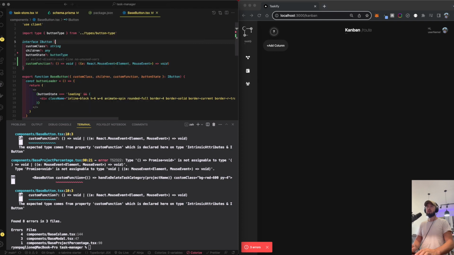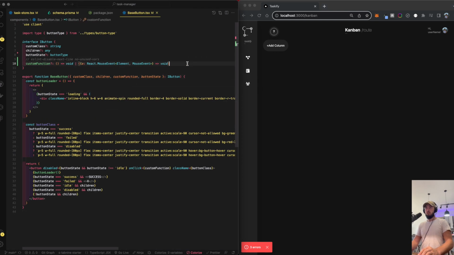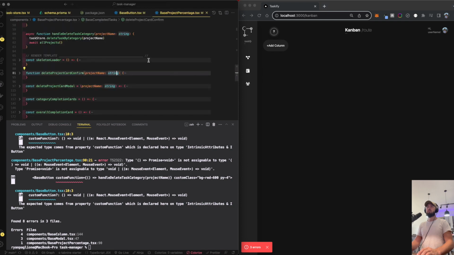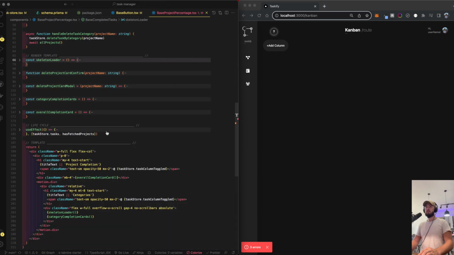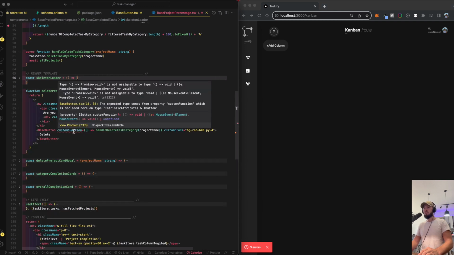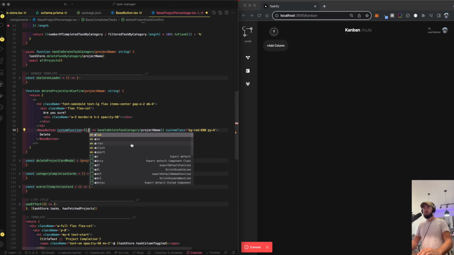Okay, so base button, let's see. Oh, that is frustrating. Let's see, base project percentage completed. Let's go ahead and find the area where we're using it. It's all of these modals and stuff where we're saying, hey, use this function. But I guess in this function, technically, I think we can say E right here, right?